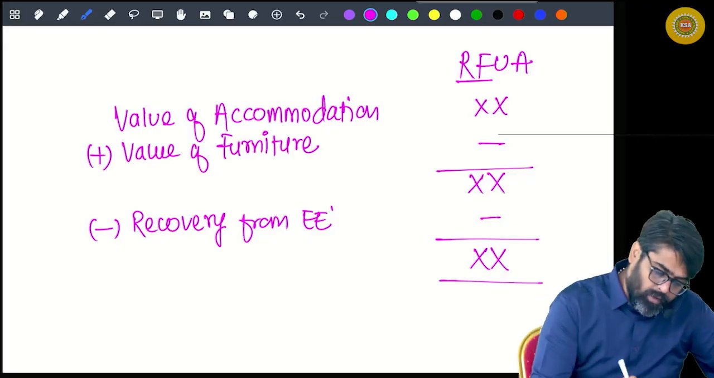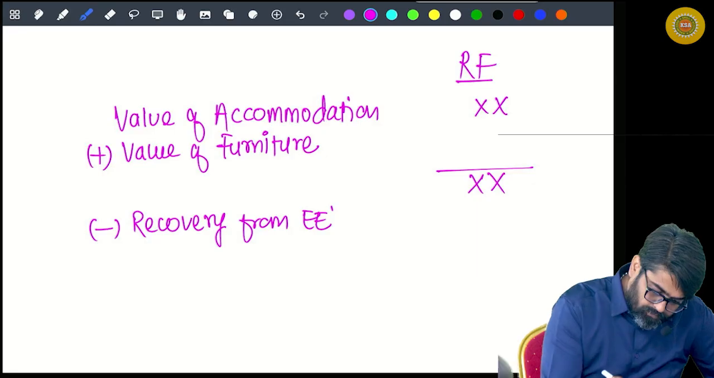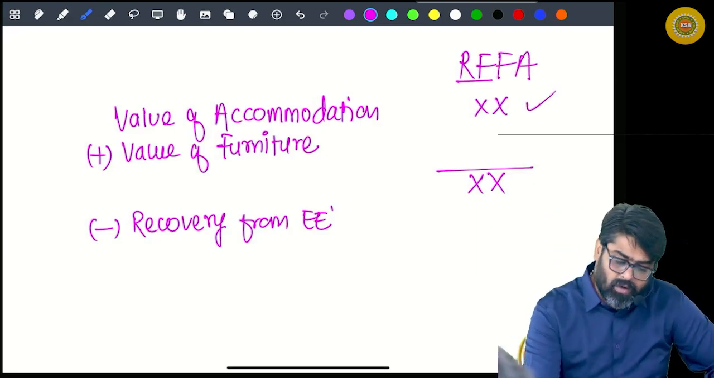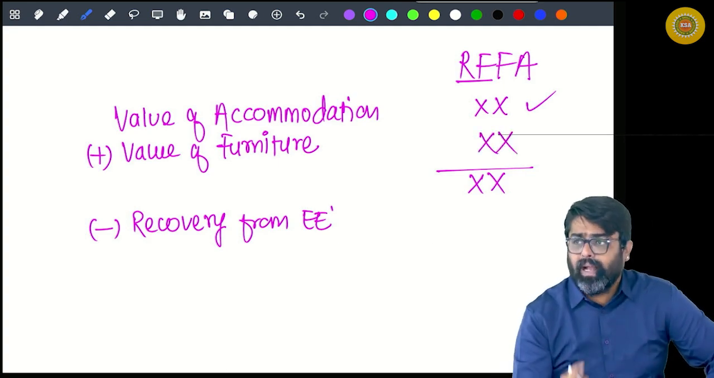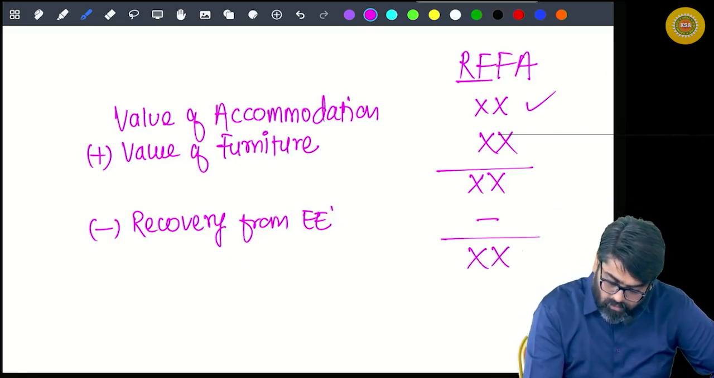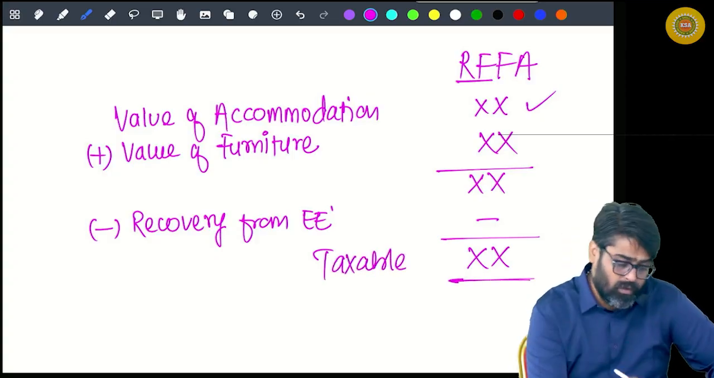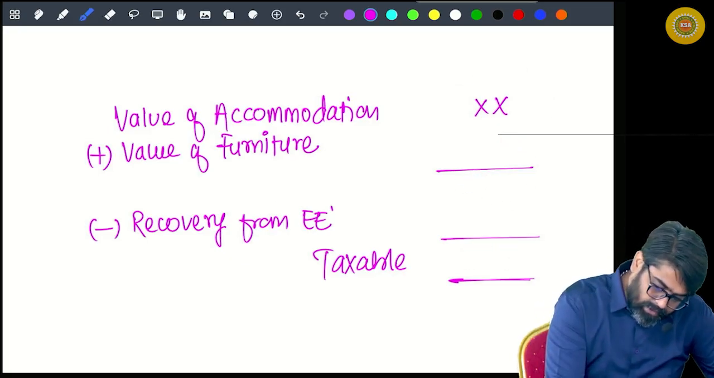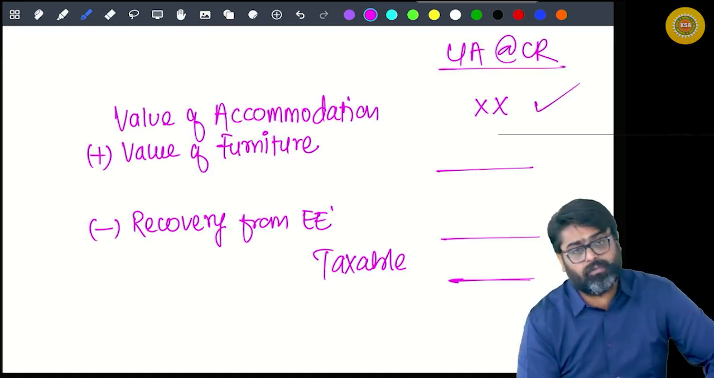Yes or no? Now for example, if it is RFFA, will I calculate the value of accommodation? Will I calculate the value of furniture? I will add both of them. And is the employer recovering any rent? No rent. So this will be my final taxable value. Yes or no? Now what if I say that it is unfurnished accommodation at concessional rent? So the value of accommodation will be calculated.